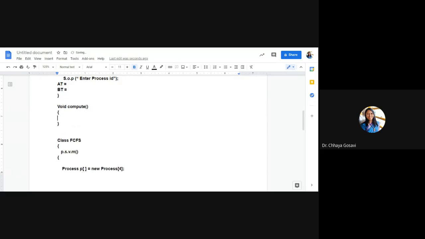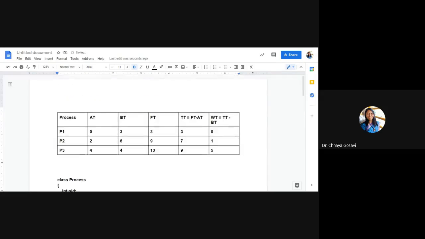For every process, you have to compute finish time. So the finish time of the first process, if it arrived at 0, it is the FCFS algorithm, so it will be scheduled first. Whatever the burst time of the first process, it will be the finish time of that process, right?